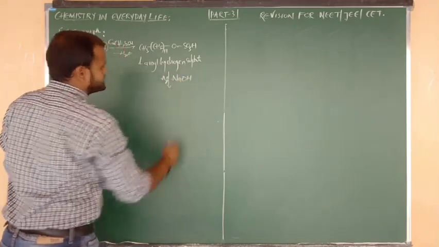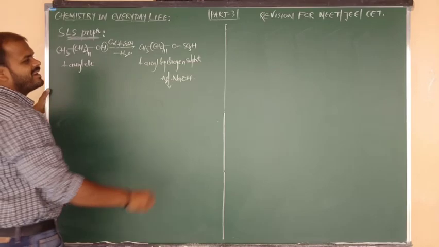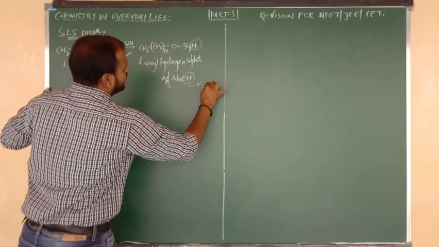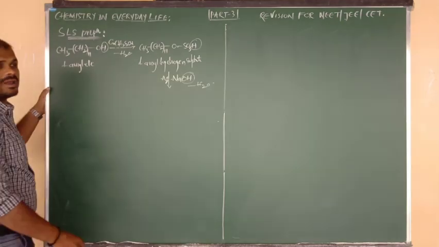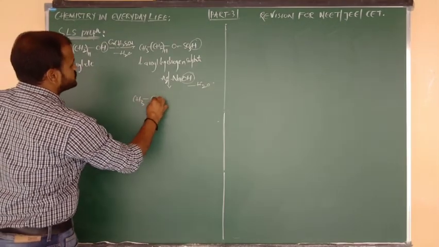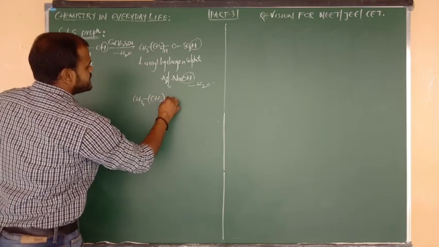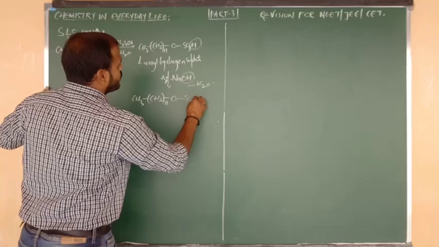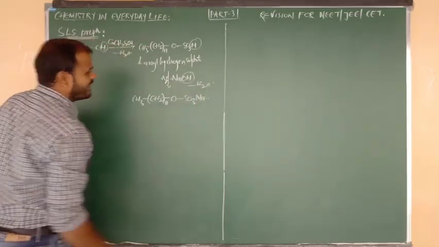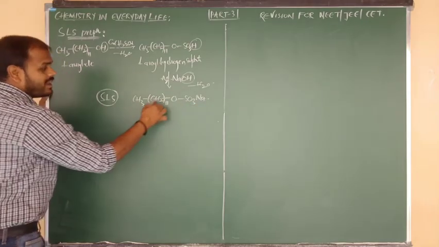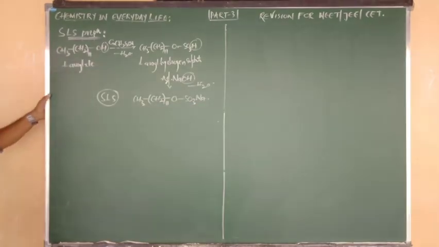Now this lauryl hydrogen sulfate undergoes reaction with aqueous alkali, that is sodium hydroxide. Right. Now H plus combines with OH minus, again eliminated in the form of a water molecule. Now what will be the formula? CH3 bonded to CH2 taken 11, and O connected to SO3Na. This is the formula of SLS, sodium lauryl sulfate.